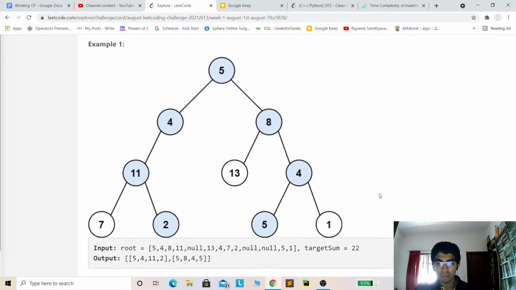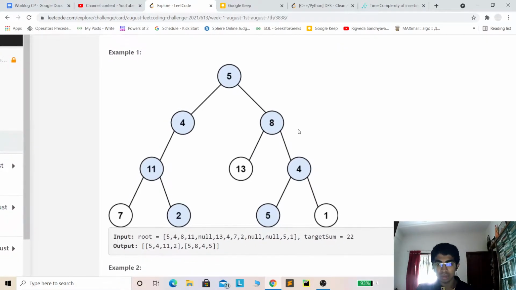Over here, since we have to return all the paths themselves, the approach should be to exhaustively check all the paths. Then only we can return the satisfying paths, right? So this problem is not based on dynamic programming or greedy approach, because they're not asking us to find the number of paths, but we actually have to return those paths themselves. So the only way is to exhaustively brute force all the paths, check and return them. And in tree questions, the easiest way to brute force is to use a DFS. So in this problem also we'll be using a DFS function